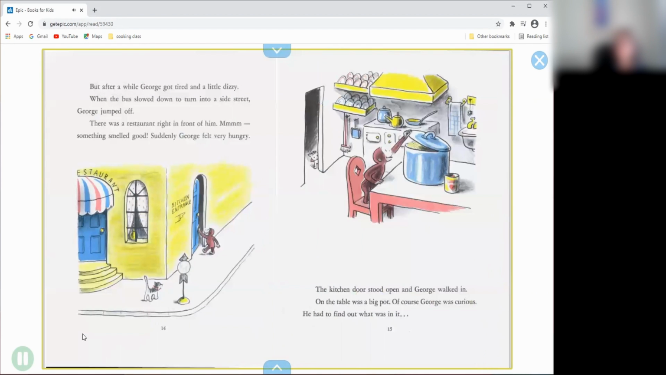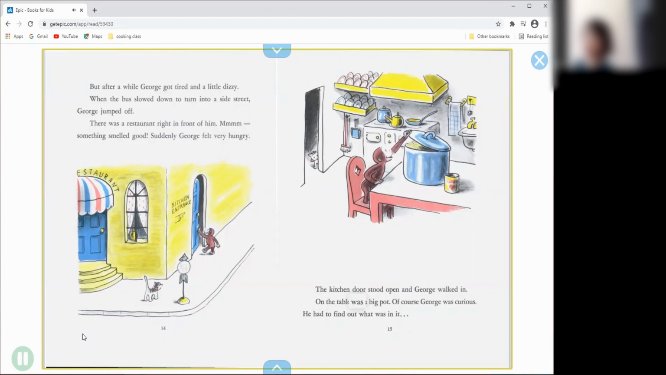But after a while, George got tired and a little dizzy. When the bus slowed down to turn into a side street, George jumped off. There was a restaurant right in front of him. Something smelled good. Suddenly, George felt very hungry. The kitchen door stood open and George walked in.